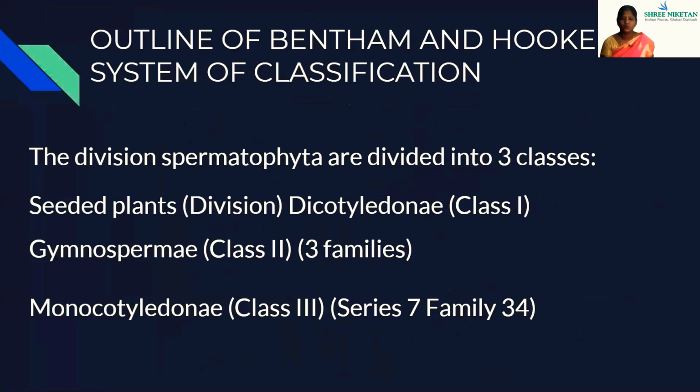Outline of Bentham and Hooker system of classification. The division Spermatophyta is divided into 3 classes. Seeded plants, that is Dicotyledonae, class 1. Gymnospermae, that is class 2. It has 3 families. Monocotyledonae, class 3. Series 7, family 34.